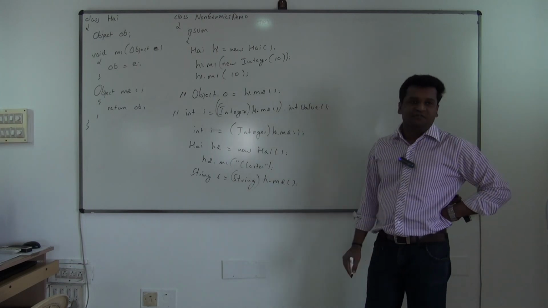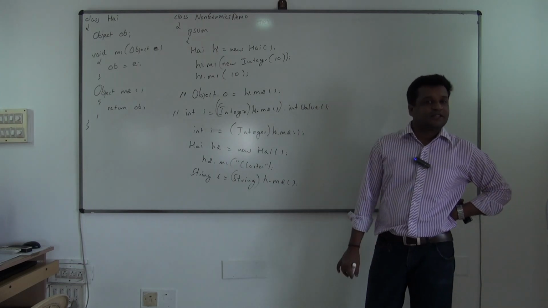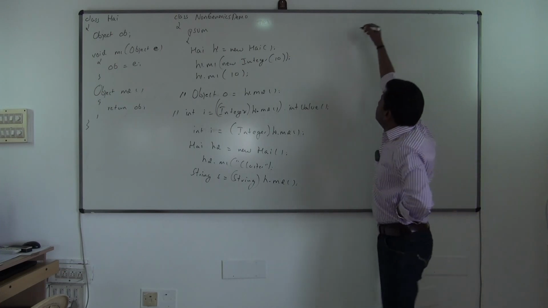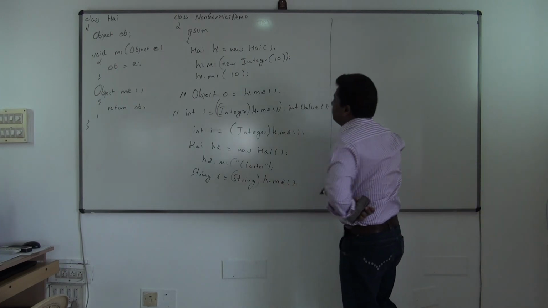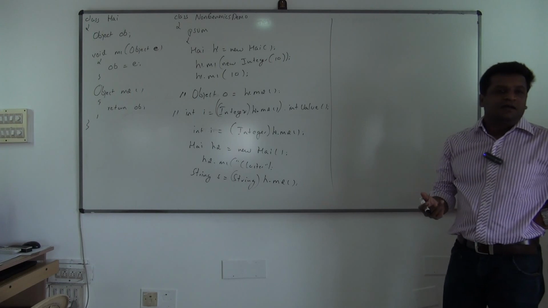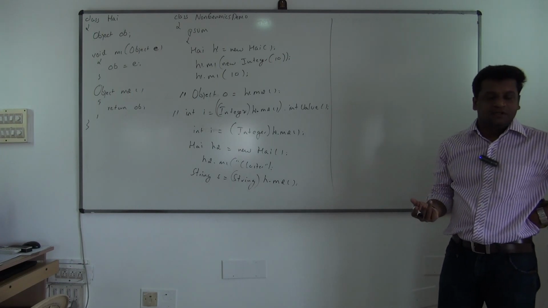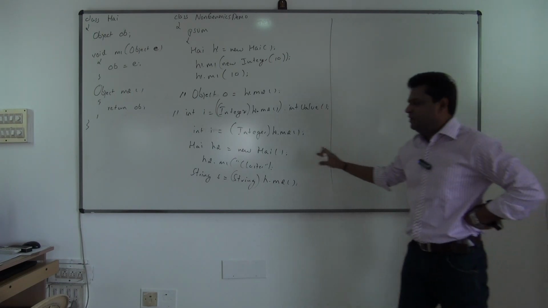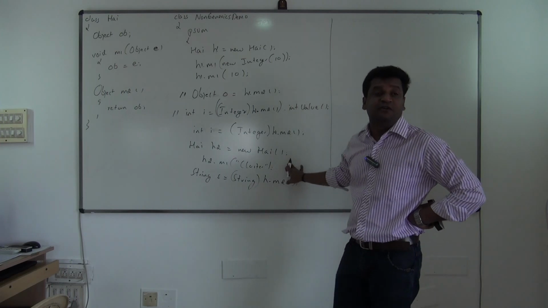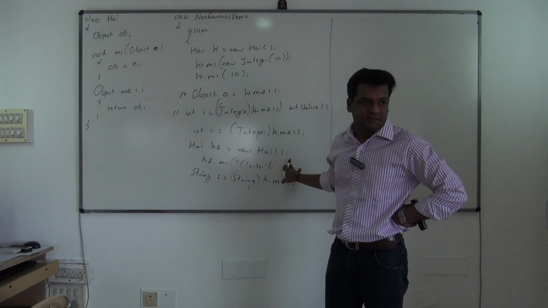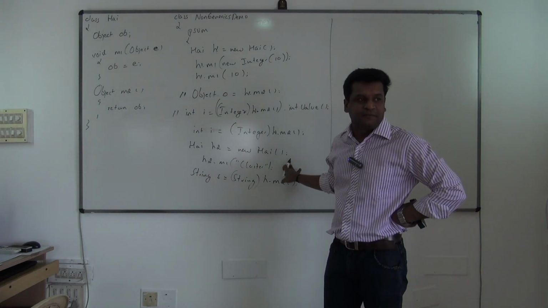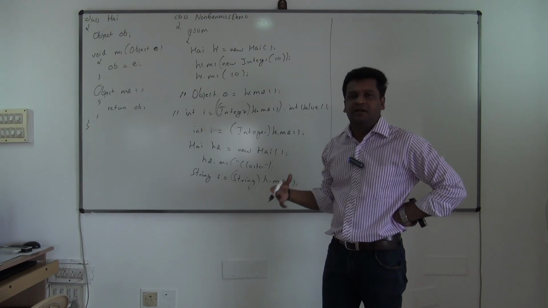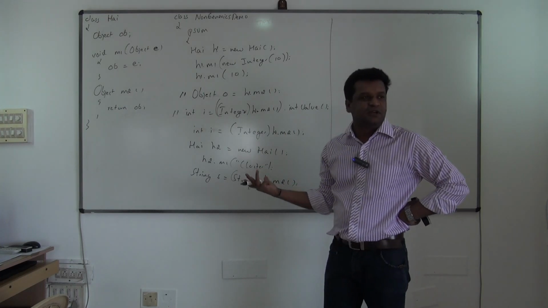But with the introduction of generics, let us see what has happened. Understood? So without generics, what is the problem we face? We'll never face compilation problems, but there's a chance that you face runtime problems. Without generics we face runtime problems, which means these things will not be detected.